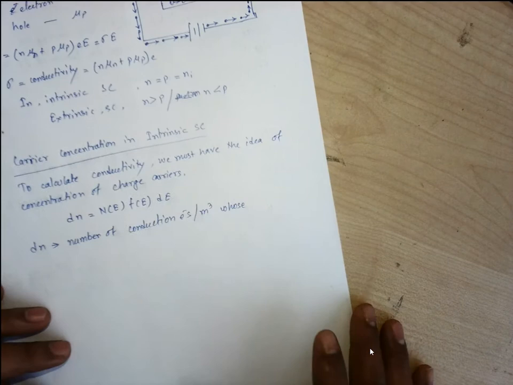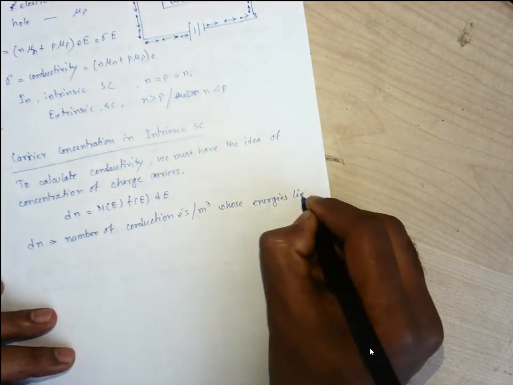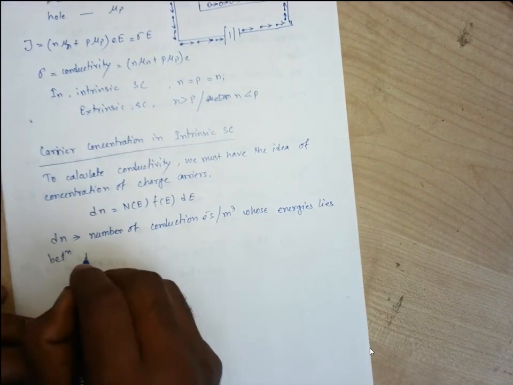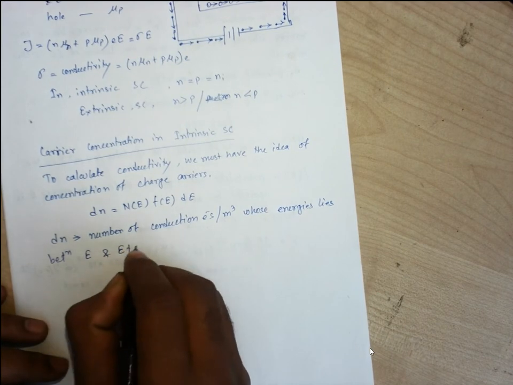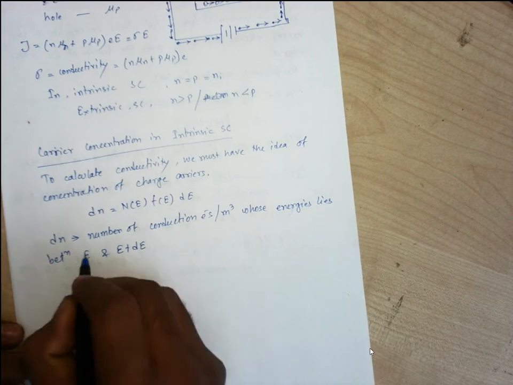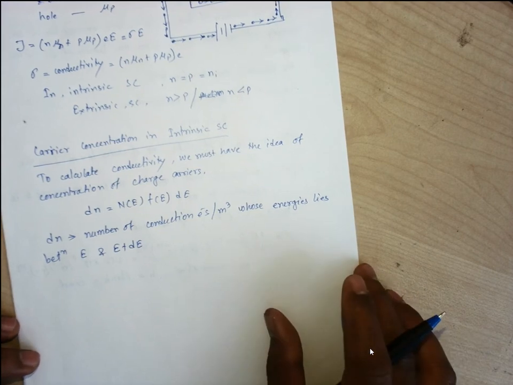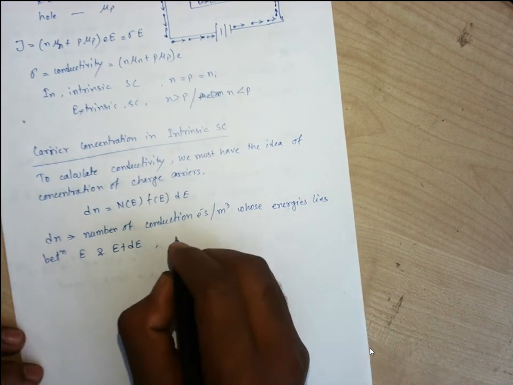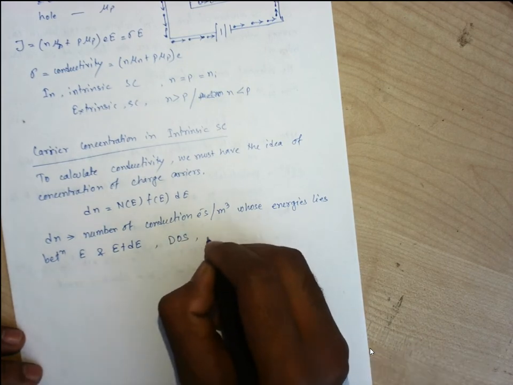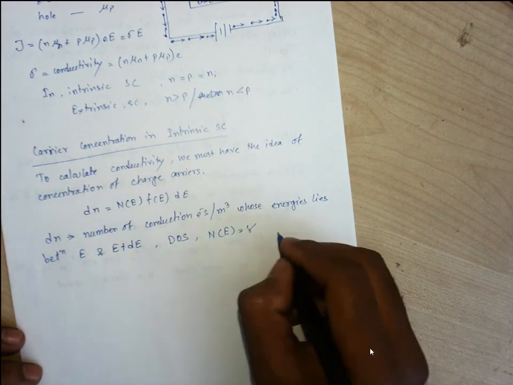So we write something like: whose energies lie between the energy interval E and E plus dE. Let us consider the energy interval dE, starting from E and going up to E plus dE. So obviously we know the density of states is written as DOS. Let us consider DOS having the same expression, that is Ne equals gamma E to the power half.